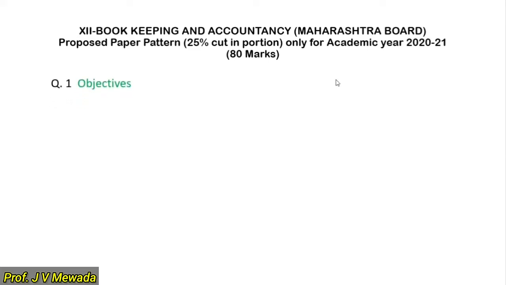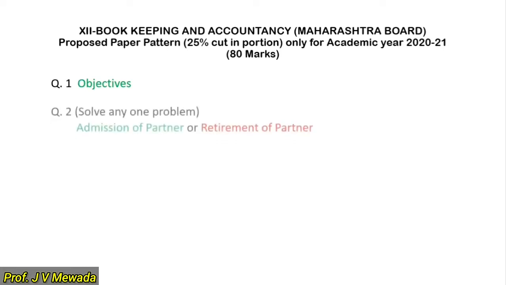Now see, this proposed paper pattern is a 25% cut in portion only for the academic year 2020-21 and it is for 80 marks. You know that in the new pattern also we have the 80 plus 20 system. Here we have the first question, objectives. They have not disclosed any marks for this objective question so far. But as per the FYGC paper pattern, objectives will be of 20 marks and there will be 4 sets in that. I am going to discuss that separately.